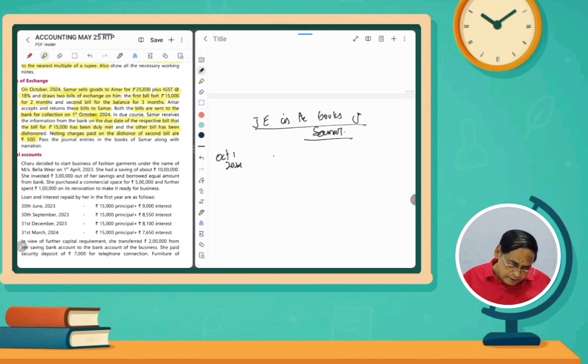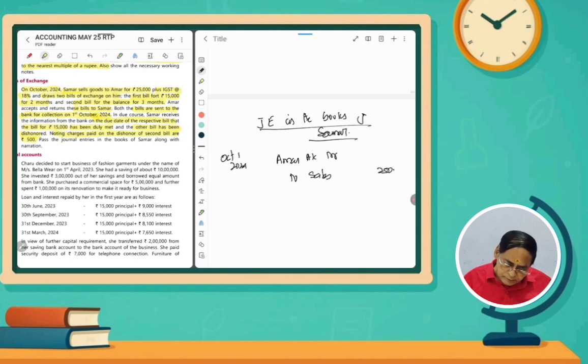Debit the receiver, Amar account debit. How much? Amar account debit. The sale amount is 25,000. To sales 25,000. To output IGST. For 25,000, how much percentage? 18%. 18% means that is 4,500. So Amar's account should be debited the total amount, 29,500 rupees. So being sale of goods to Amar at IGST 18%, the narration you have to write like that.